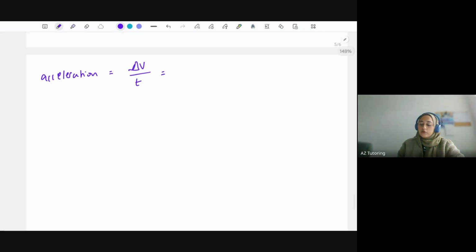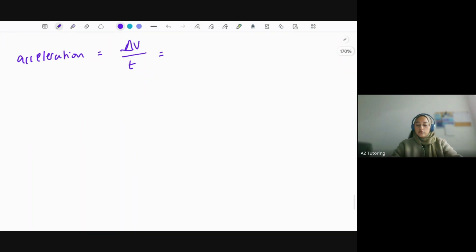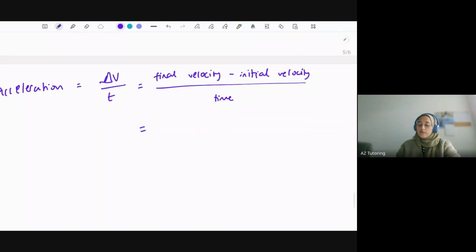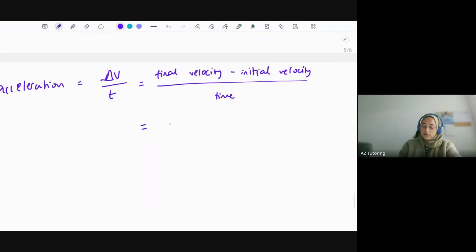Now change in velocity is final velocity minus the initial velocity, and then divided by time. So we know velocity is measured in meters per second. So meters per second, and we're dividing by time, which is also in seconds.